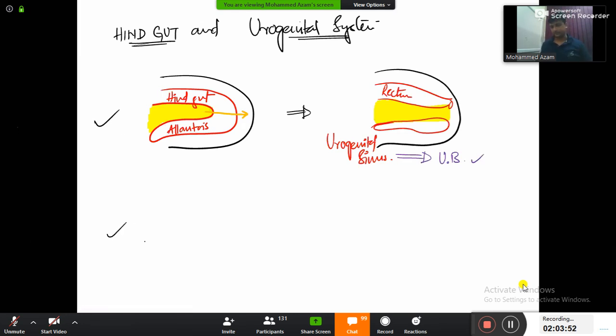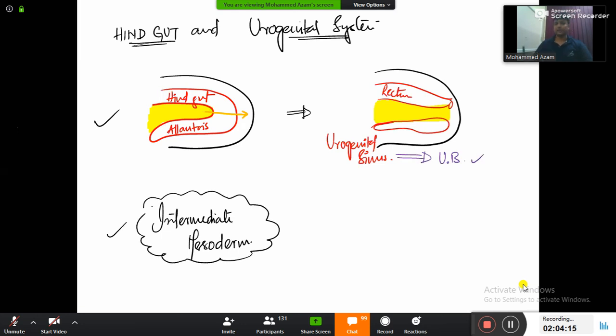Now the second one. Please recall the general embryology topic that I have taught you before. First week, second week and the third week. In third week, 3 germ layers, ecto, endo, meso. In that we learned about intermediate mesoderm. The other day during general embryology we left it.